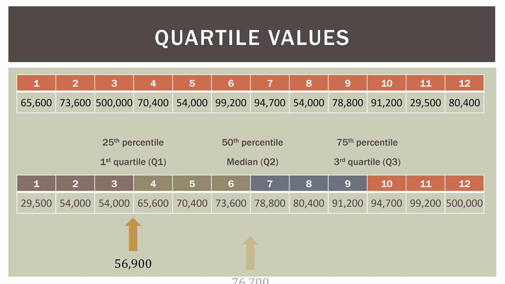So we put it all together: 76,200 for the median, or Q2, and then 93,825 for the third quartile. And notice, none of those values are actually values in the data. They simply represent a specific point in the data, or an address in the data.